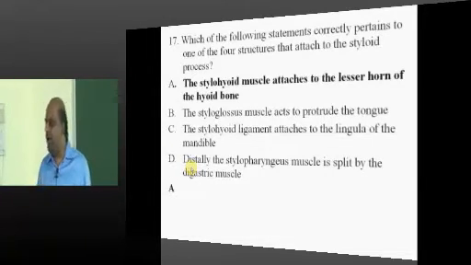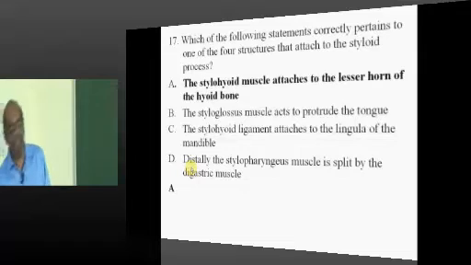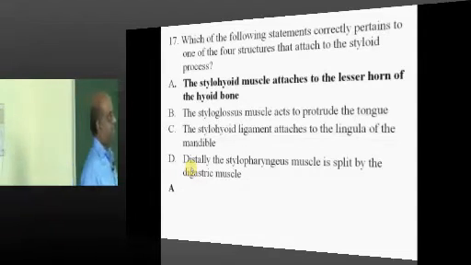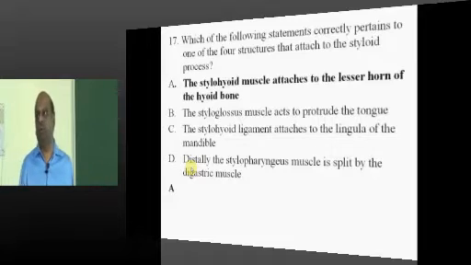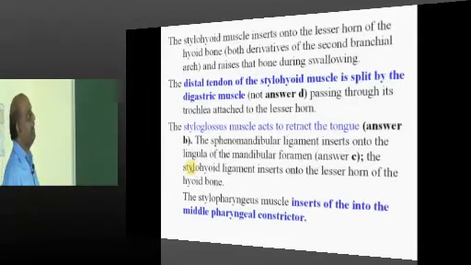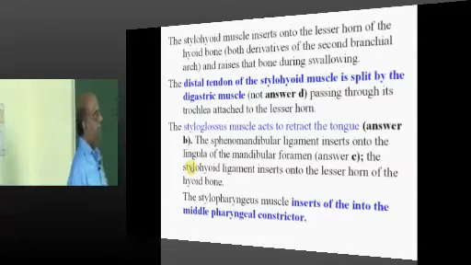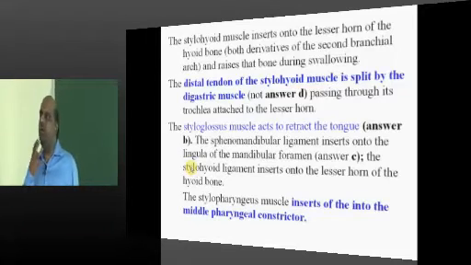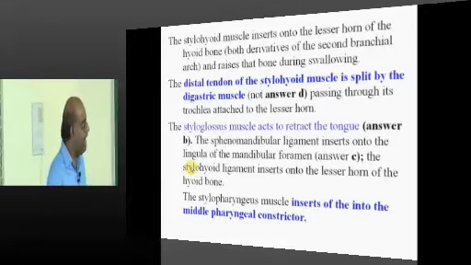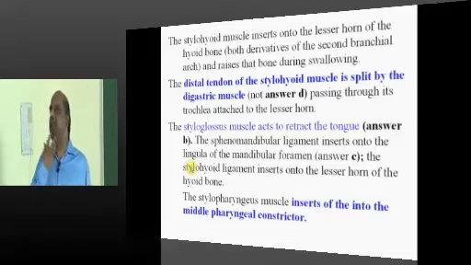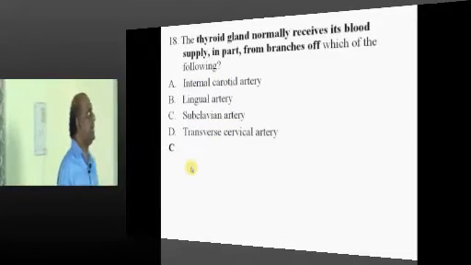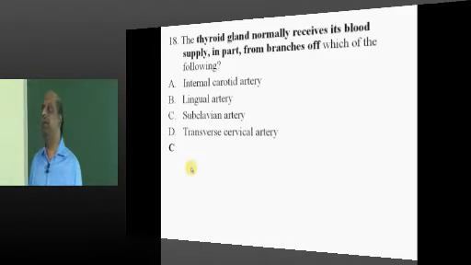Where does stylohyoid muscle basically attach? It attaches to the lesser horn of the hyoid bone, is what needs to be remembered. And what will styloglossus be doing? It will retract the tongue. Stylopharyngeus will insert into the middle pharyngeal constrictor. So these are all the basics that need to be fundamentally remembered.